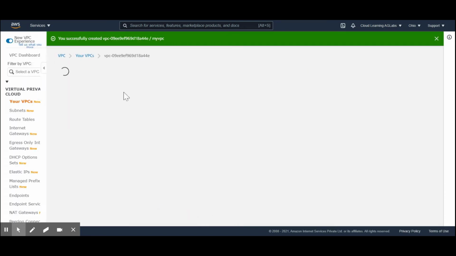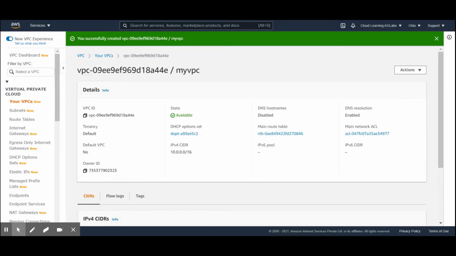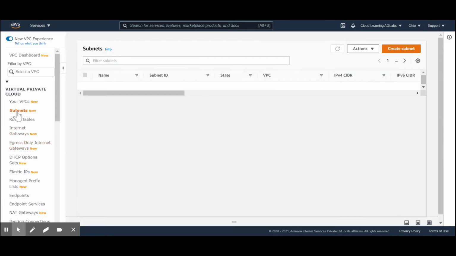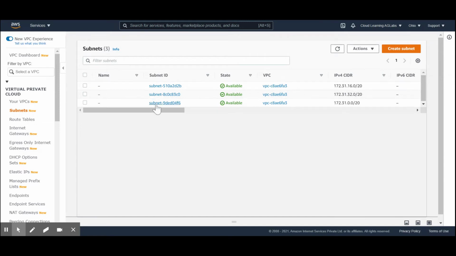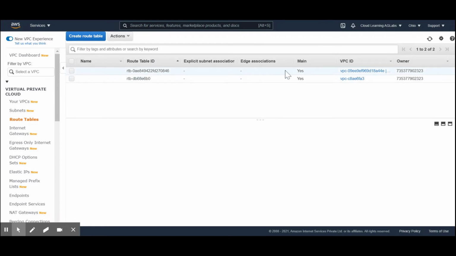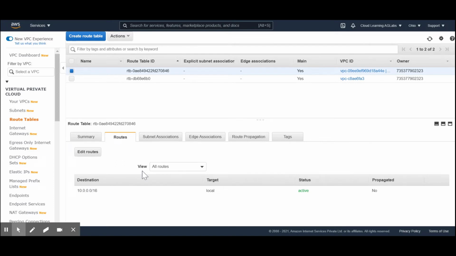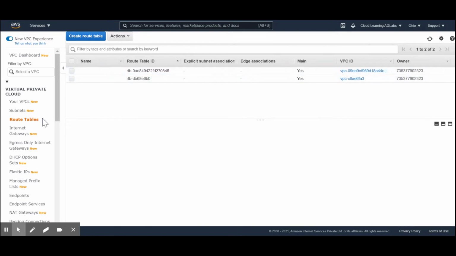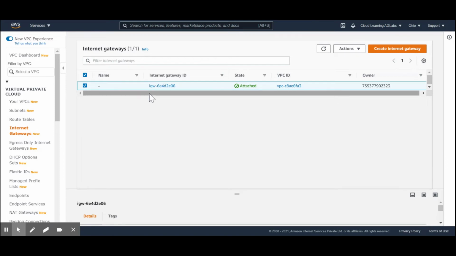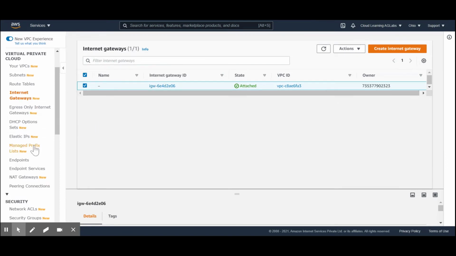And then we'll click on the create button. So now the VPC is being created. Let's see what other components have been created once this VPC is there. If you go to the subnets, we don't have any subnets created by default. There is a route table which is created for this VPC. You can see right now there are no routes associated with this. The internet gateway will not be there. We have to create an internet gateway.